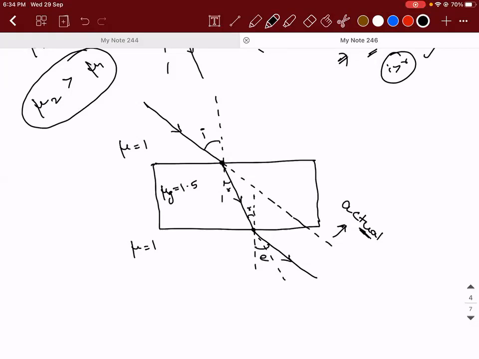How to prove that i will be equal to e? Because they both are parallel. But how will you prove it? We don't know that they are parallel unless you prove something with the angle. There should be a proof, no? You can't see these light rays in real time. Sunlight is falling on us. Are you able to see them as rays? No, right? You'll see some brightness, that's it. Then how will you prove that these two rays are parallel to each other? Yeah, Nikhilesh, you can tell now.